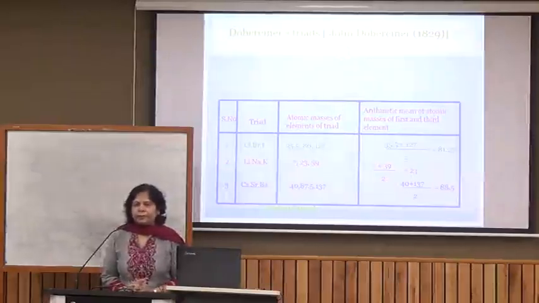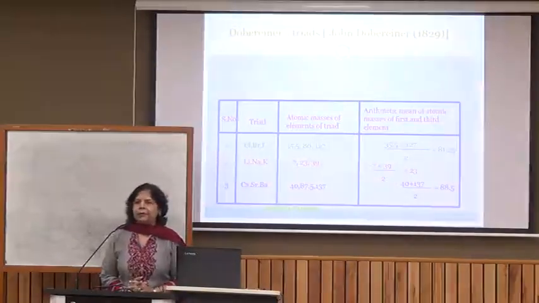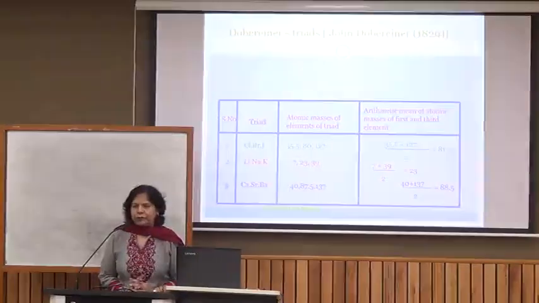So on the basis of this, he gave the law which we call Dobereiner's triads. The atomic mass of the middle one is the average mean of the first and third elements. So from the known elements, he could make only 3 triads.